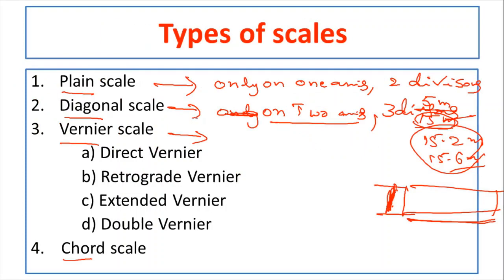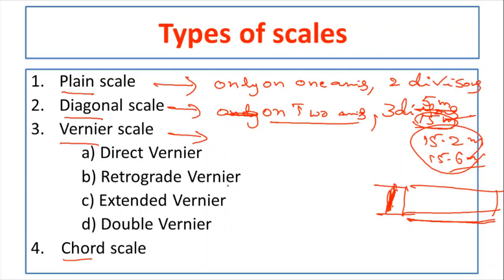So what are the four types of the vernier scales we have? First one, direct vernier. What is the principle of the direct vernier? N minus 1 divisions on main scale equal to n divisions on the vernier scale. And what is the principle of the retrograde vernier? N plus 1 divisions on the main scale equal to n divisions on the vernier scale. What is the principle of the extended vernier? 2n minus 1 divisions on the main scale equal to n divisions on the vernier scale. Then what is double vernier? It is the vernier used on both the directions of the instrument.